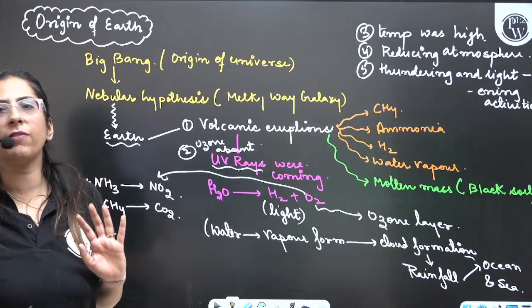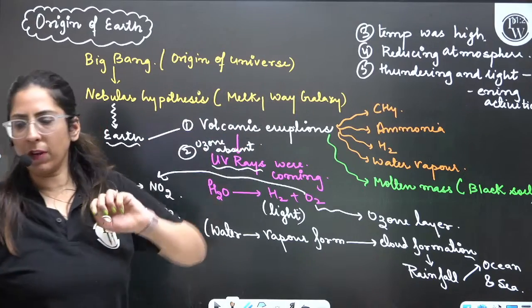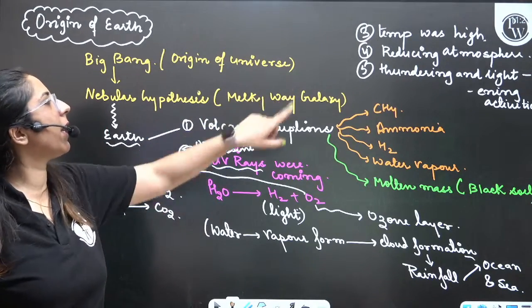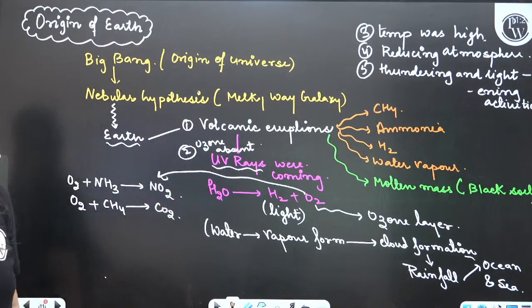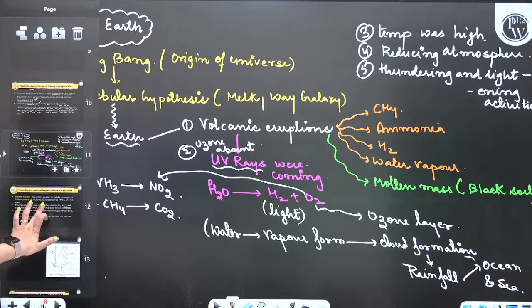Temperature was really very high. Reducing atmosphere was there, right? Thundering and light emitting activities were there. Now, is this point clear? Because now we have to proceed towards how, in this prevailing condition, different life formed.